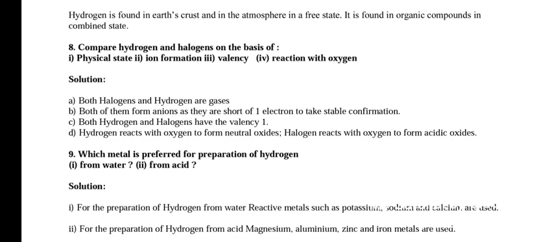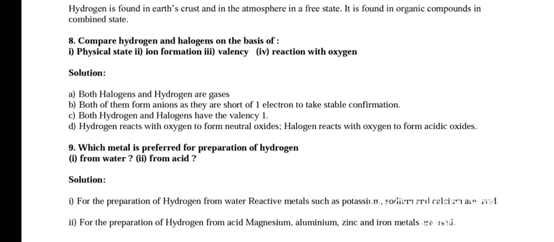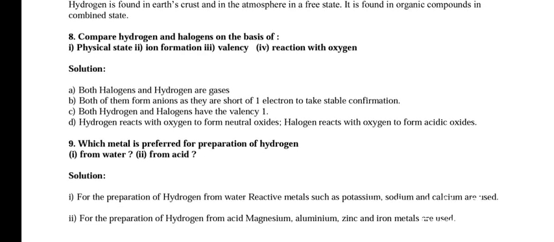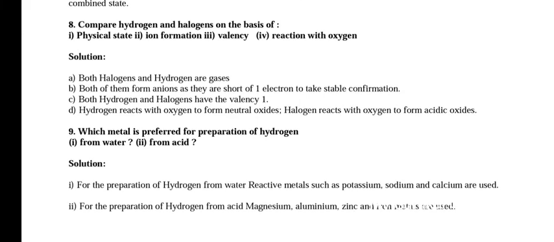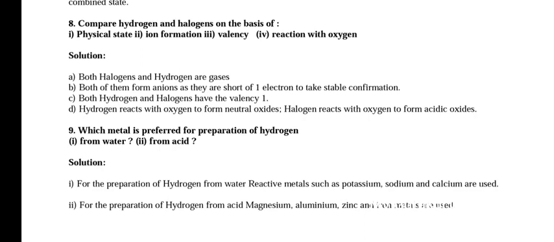Which metal is preferred for preparation of hydrogen from water? For the preparation of hydrogen from water, reactive metals such as potassium, sodium, and calcium are used. For the preparation of hydrogen from acid, magnesium, aluminium, zinc, and iron metals are used.